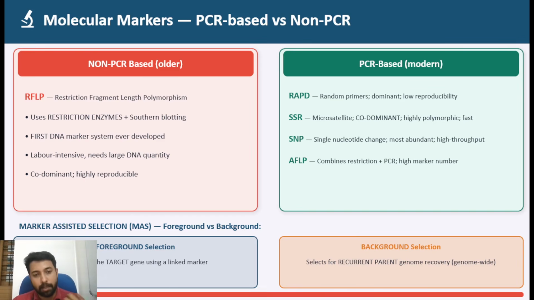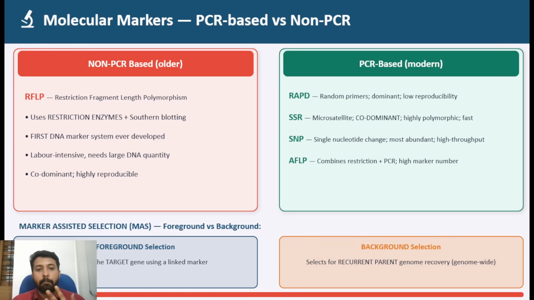If RAPD is also there, you can also give that answer, but SSR is more widely used. RAPD also can be used for diversity studies. Such questions are based on the applicability of the marker, which marker is for which purpose. Clear? And the last area from which questions can come is the techniques involved in this marker analysis.